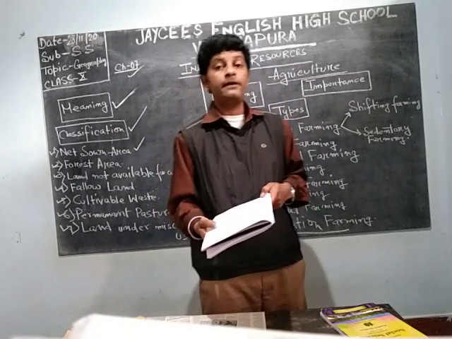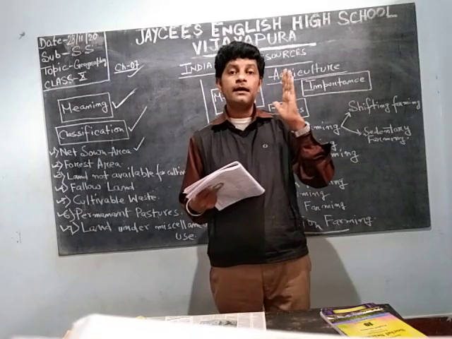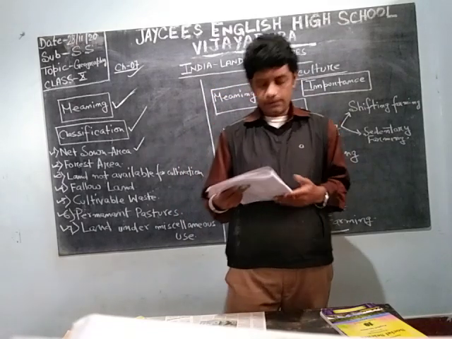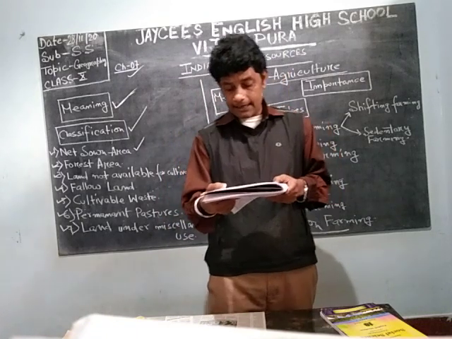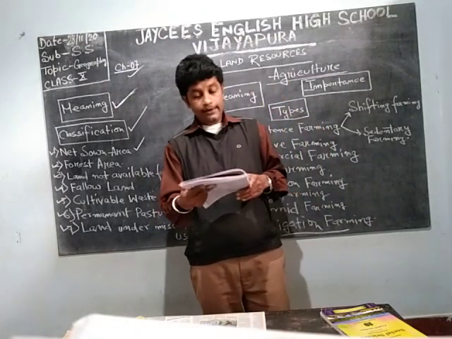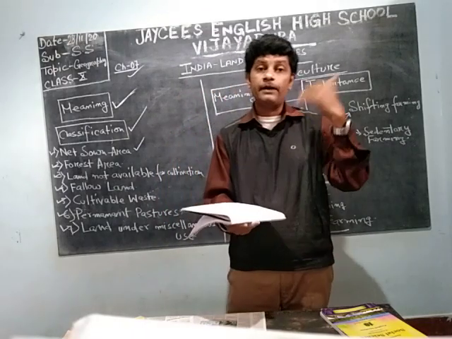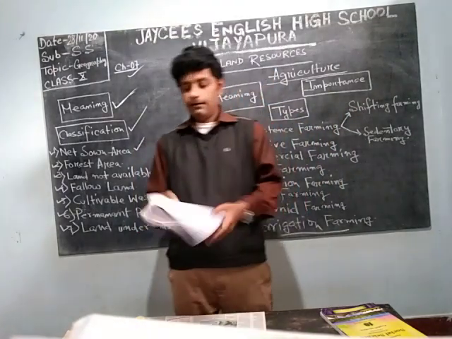These are in the leading position for net sown area. Other states like Andhra Pradesh, Karnataka, Maharashtra, etc. also have net sown area, but the ones I mentioned earlier are the leading ones.